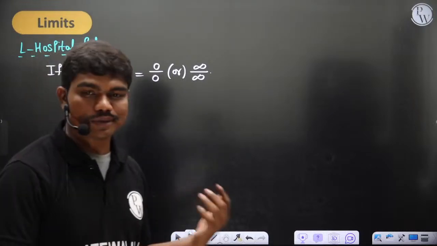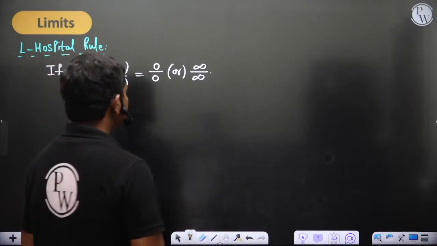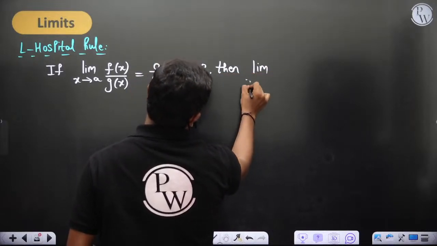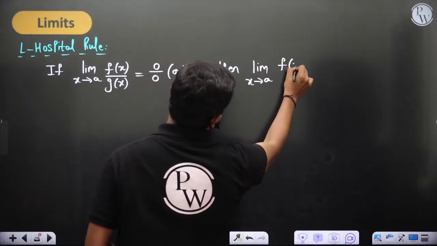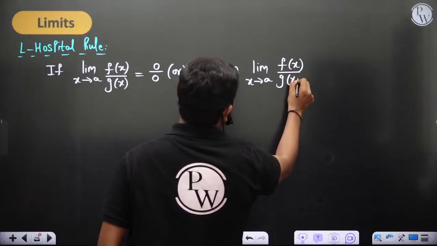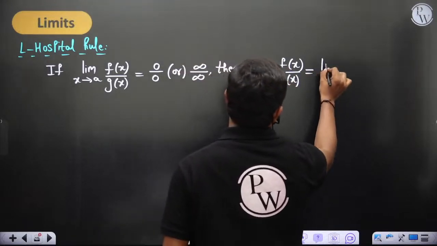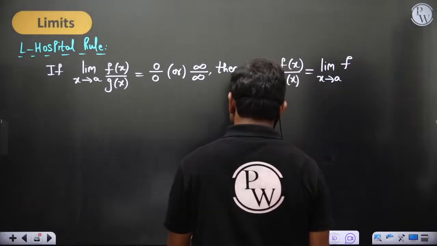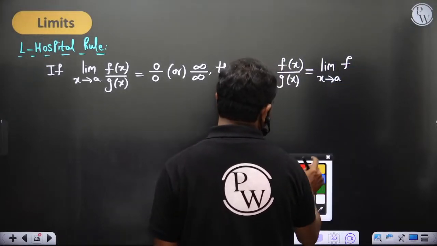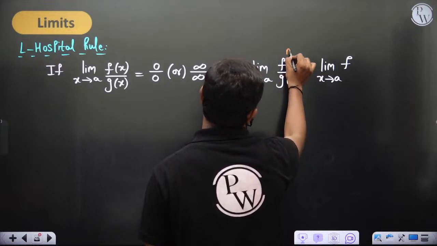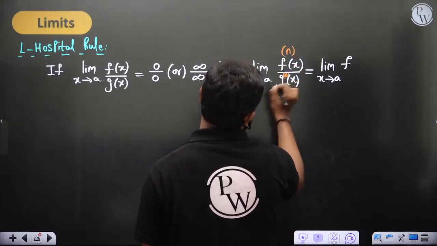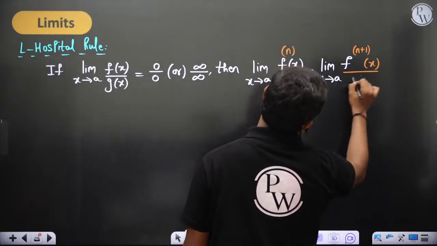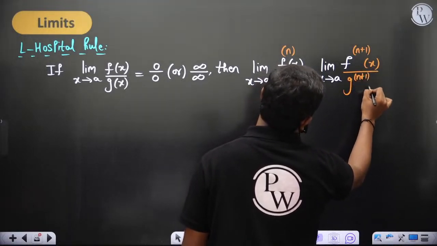It basically comes from the mean value theorem again. So you'll see, limit x tends to a, f of x by g of x is equal to limit x tends to a, or in general this rule is given as f nth derivative, g nth derivative, is given by f of n plus 1th derivative of x divided by g of n plus 1th derivative of x.